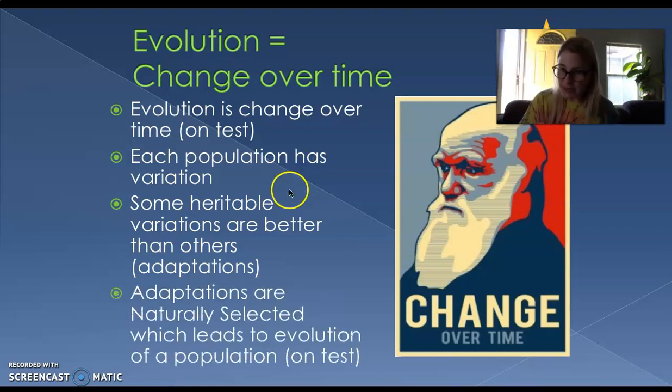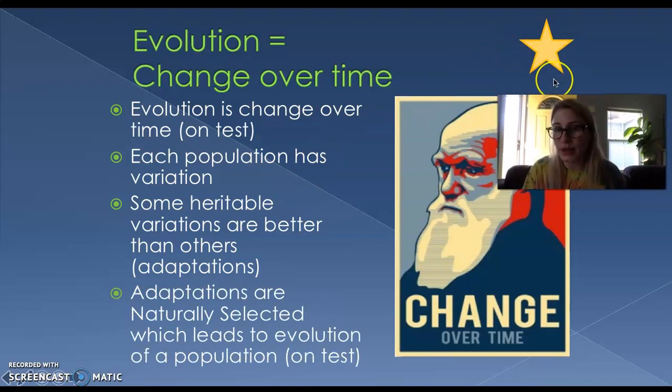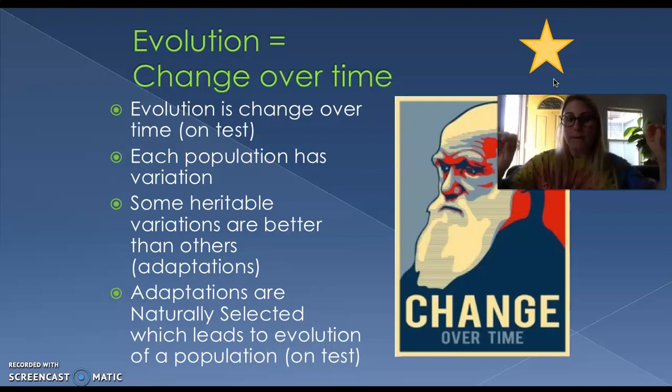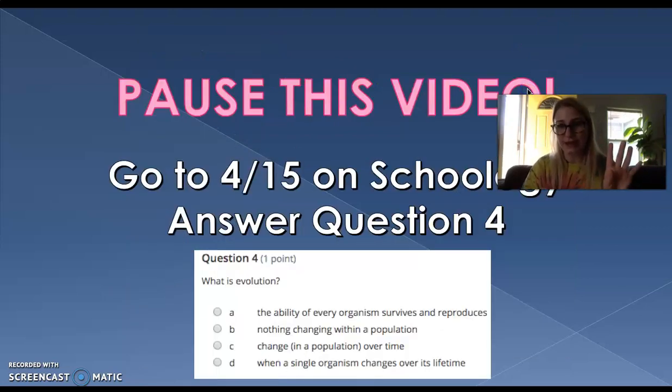So, adaptations, and this is a new term for us. Remember, we got the star up here. Adaptations are naturally selected. So we have variations that are good. That is an adaptation. They are naturally selected for, meaning that we end up seeing that more often within the population. If it's better to be a taller tortoise, then over time we will expect our tortoise population to get taller and taller and taller. And this is what leads to the evolution of the population. Answer question 4.